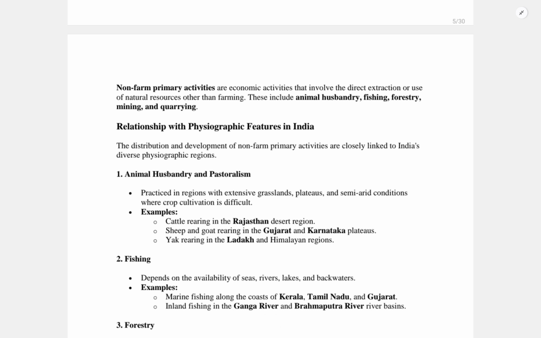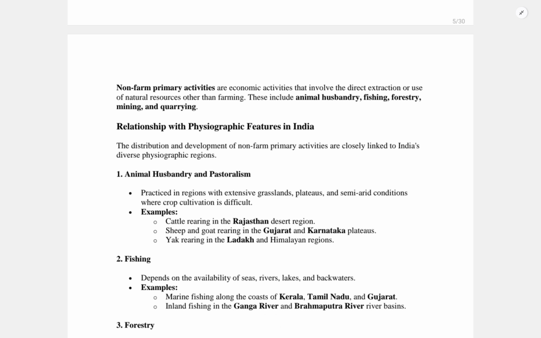So basically, non-farm primary activities are economic activities that involve the direct extraction or use of natural resources other than farming. The term itself signifies that it is not complete farming. It's about economic activities related to farming, like animal husbandry, fishing, forestry, mining and quarrying. So it is about the direct extraction or use of natural resources.